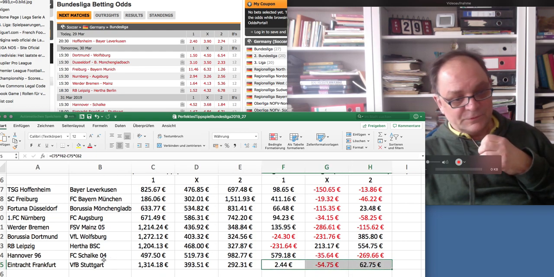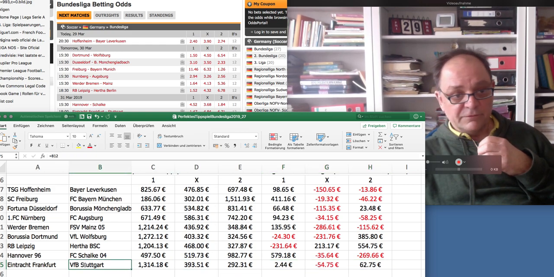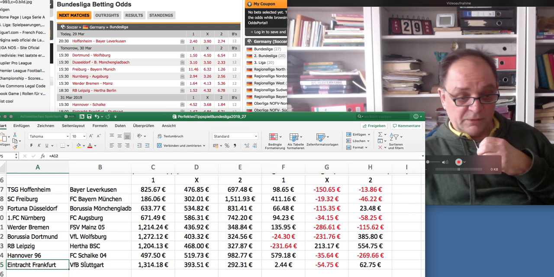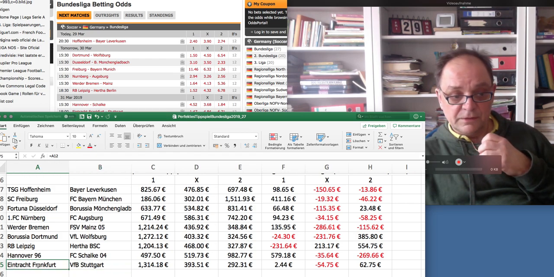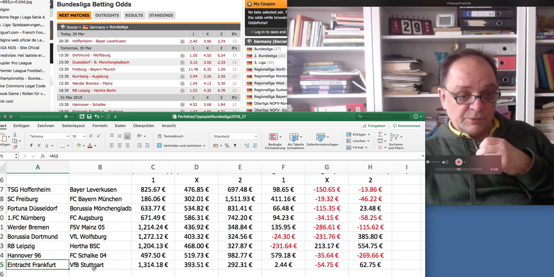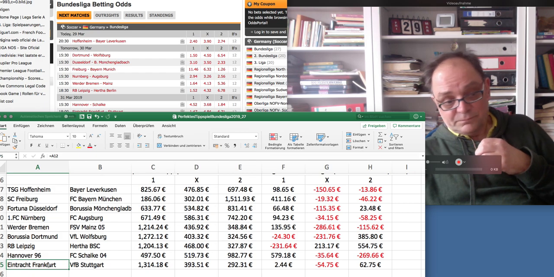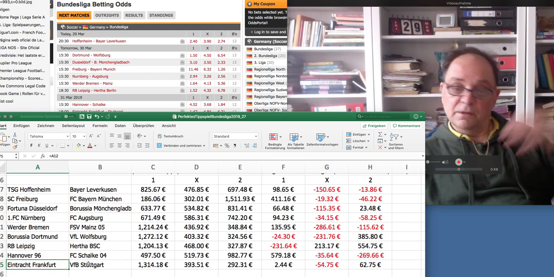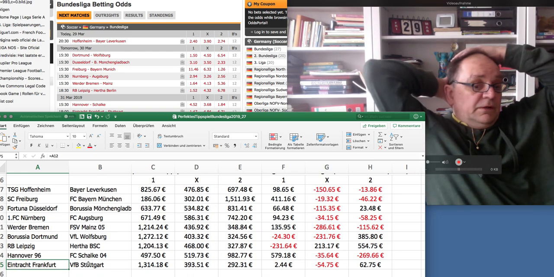I do not like Stuttgart at all, and I haven't all season. With the early settings already, when I was far away from market, I was saying Stuttgart are not really good, and I was pretty right about that. But Frankfurt also, they are perfect. This looks just great the way they play, also in the Europa League, and score their goals.